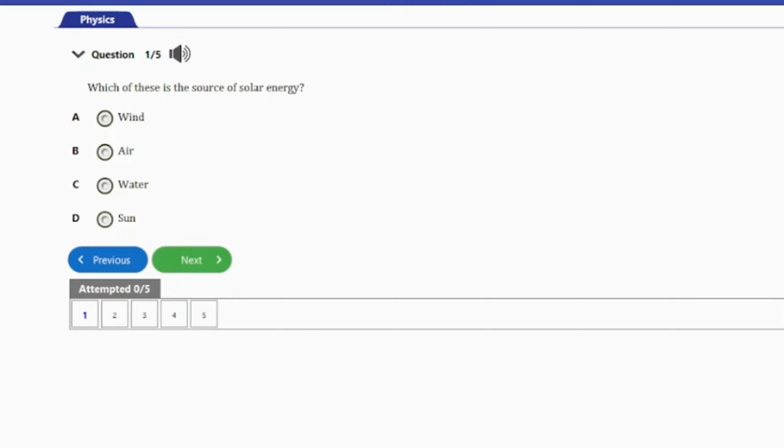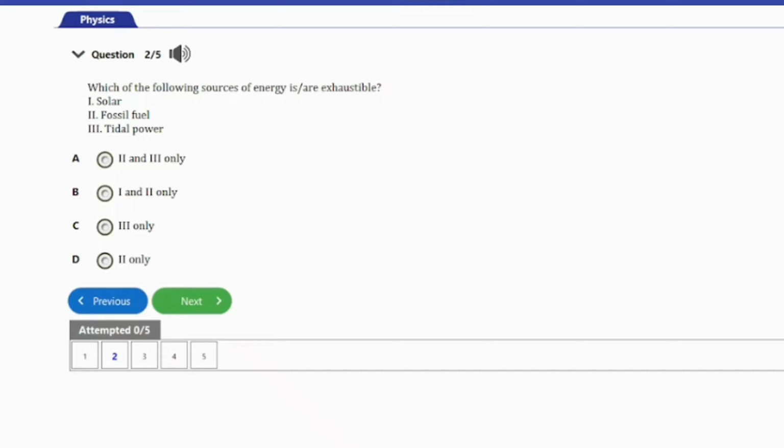So let's go ahead and consider the next question, guys. So that's question number 2 here. It says, which of the following sources of energy is/are exhaustible? We have I, solar, II, fossil fuel, and III, tidal power. So option A says II and III only. Option B, I and II only. Option C, III only. Option D, II only. So guys, the correct answer to this question is option D, and that's II only.